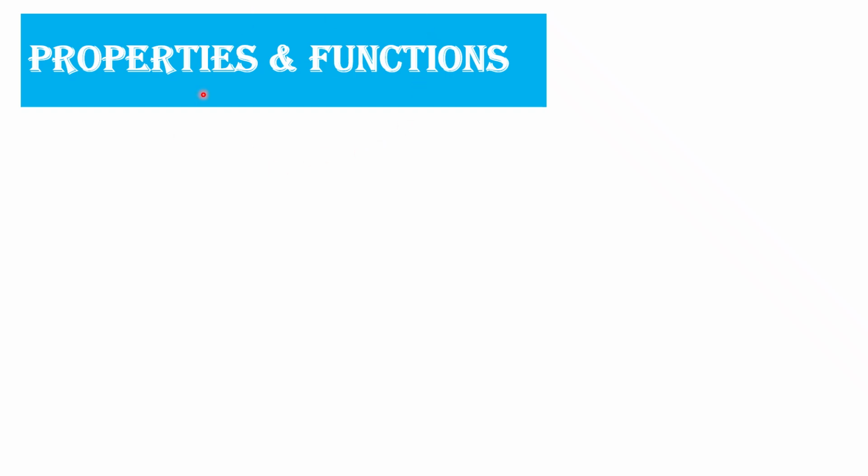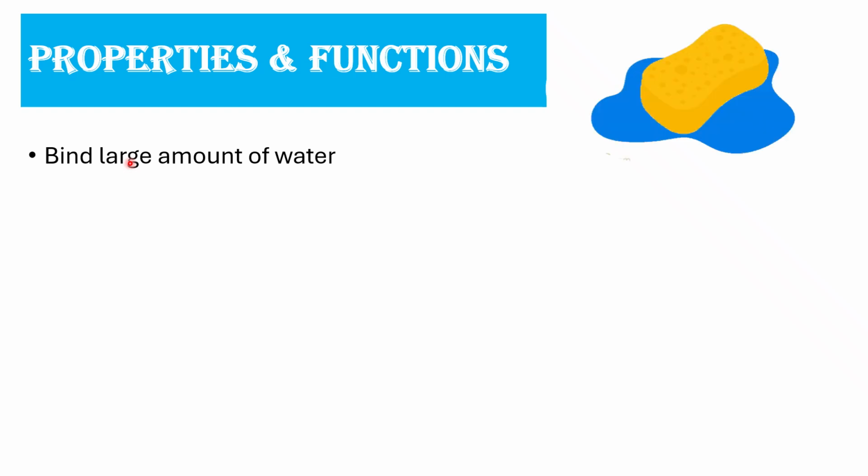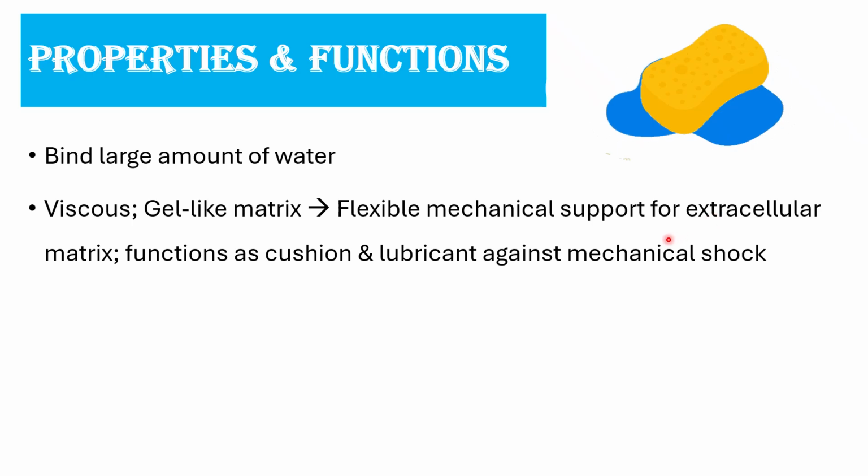Now we shall see the properties and functions of proteoglycans. The first property is that they can bind a large amount of water. You can imagine a sponge which can absorb a large amount of water. We know proteoglycans are a major part of the extracellular matrix.